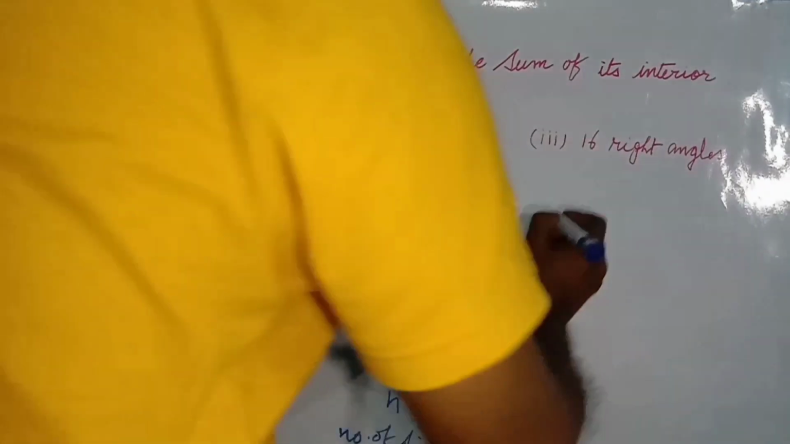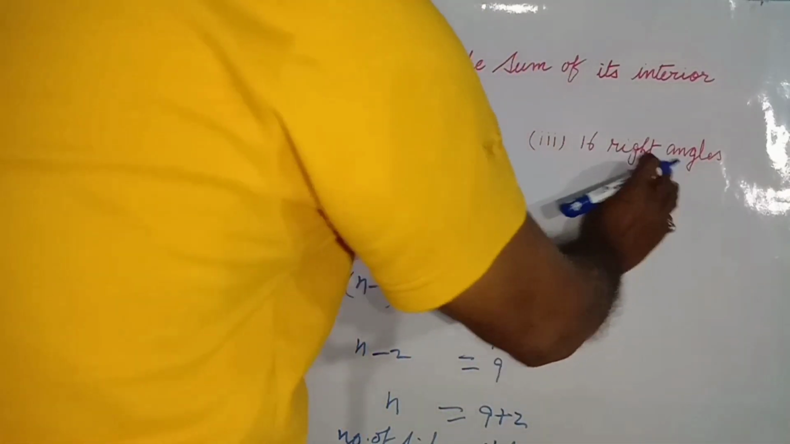And the next one, number 3, here 16 right angles are given. Once again, we will write the sum of interior angles equals 16 right angles.